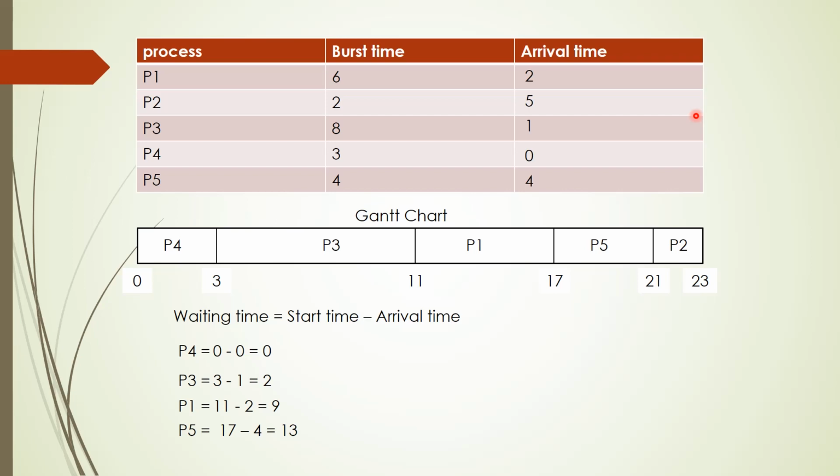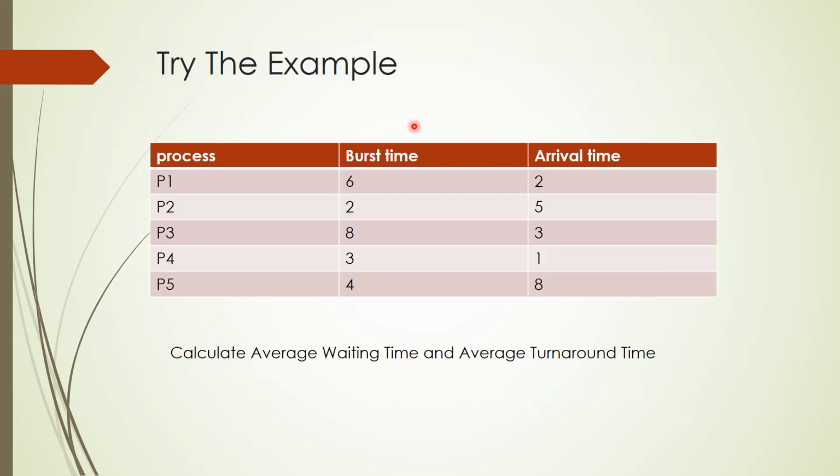Similarly for P5 we have 17 minus 4, and for P2 we have 21 minus 5, where the arrival time is 5. Now we add them all, 0 plus 2 plus 9 plus 13 plus 16, and divide by 5, because the number of processes is 5, and we get the average waiting time as 8 clock cycles. You can try this example to calculate the average waiting time and average turnaround time.